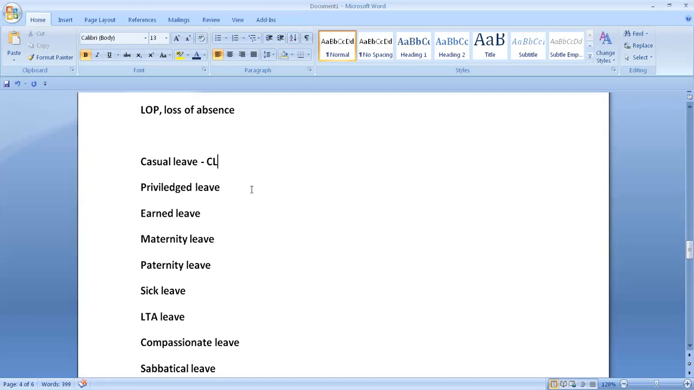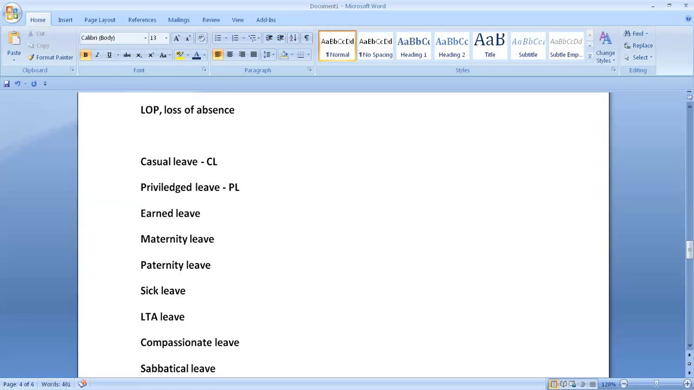Next, privileged leave. Privileged leave is also defined by the Shops and Establishments Act. Usually 18 to 20 days are declared. Why is this privilege leave required? If an employee requests for any special occasion, then the employee may be eligible for PL. You can call it privilege leave or PL.